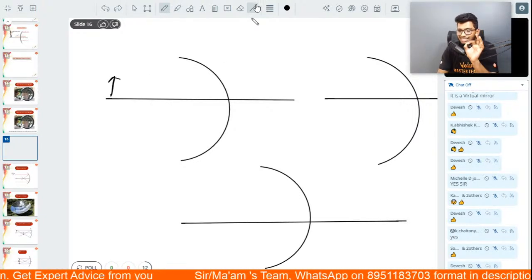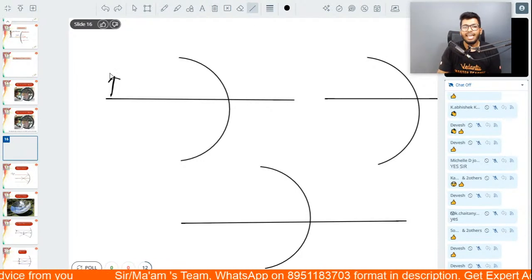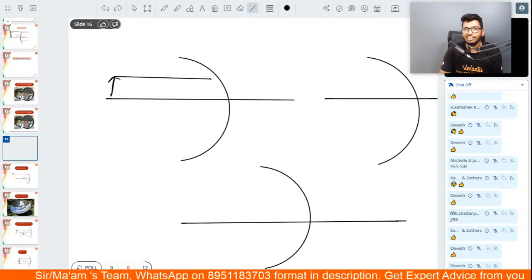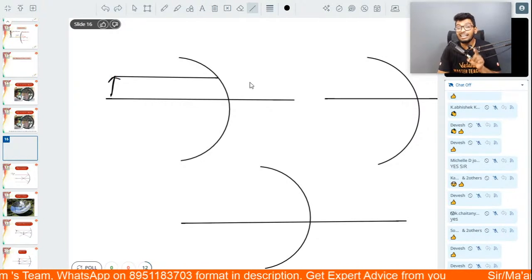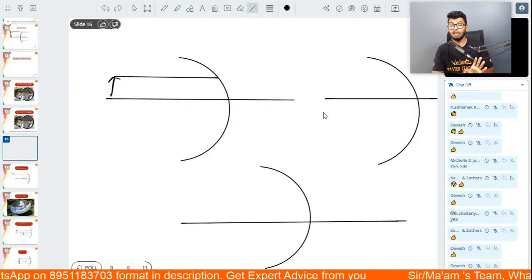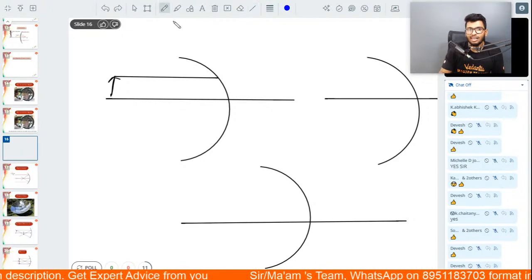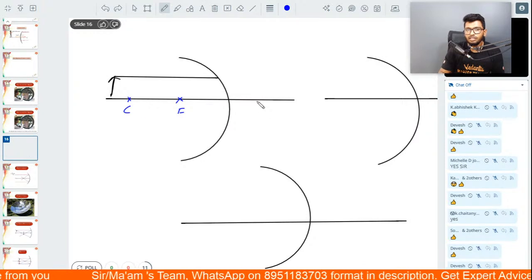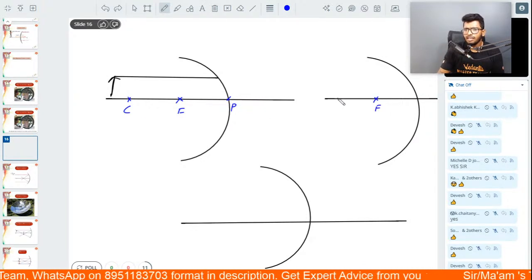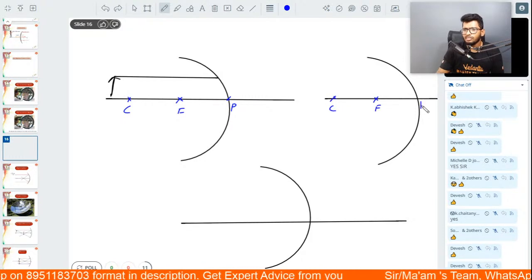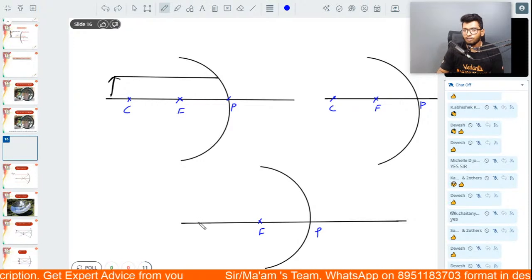The first standard incident ray is if there is a ray of light which is parallel to the principal axis, after reflection. Let's say this is the focus, this is the center of curvature, this is the pole. Exact same thing over here also: pole, focus, and center of curvature.